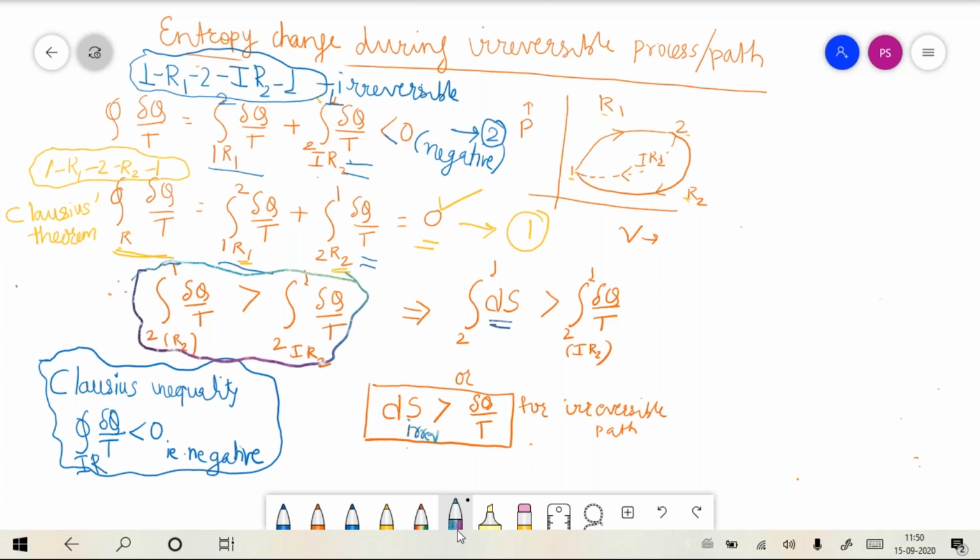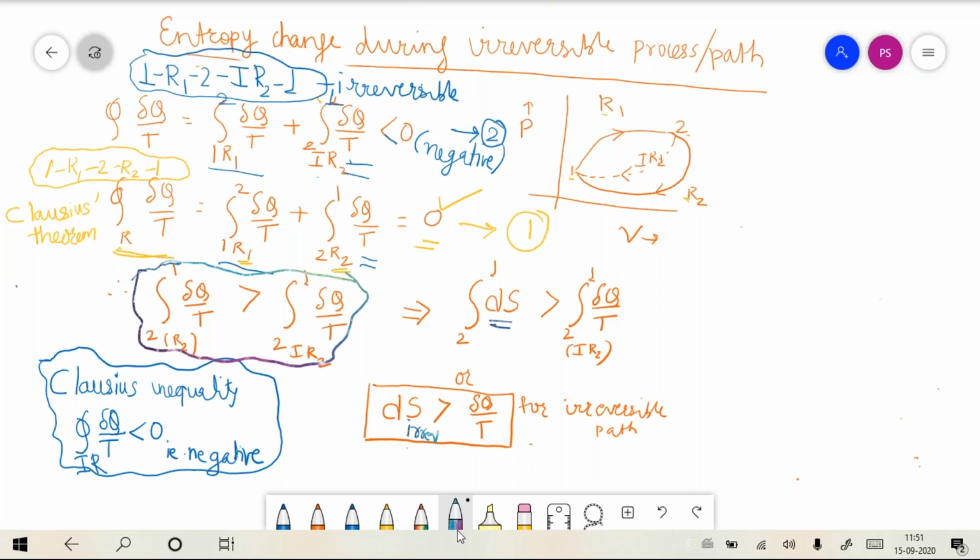By a careful look at the second terms, I conclude that the line integral of del q by T between states 2 and 1 for a reversible path happens to be greater than the line integral of del q by T between 2 and 1 if it is an irreversible path.